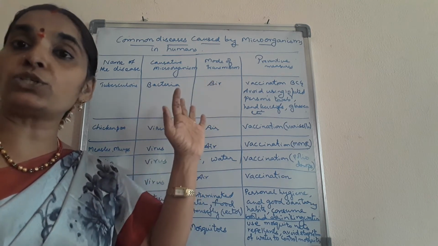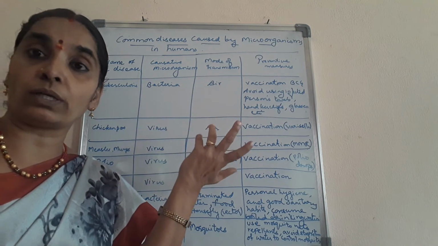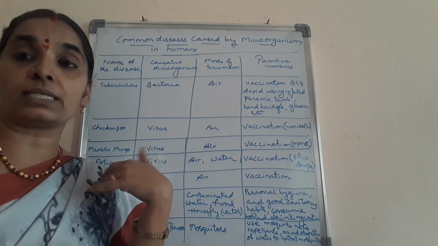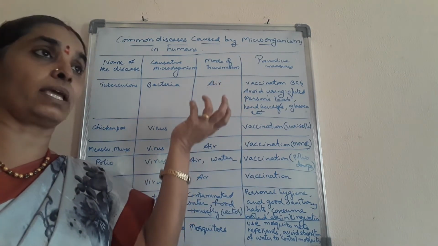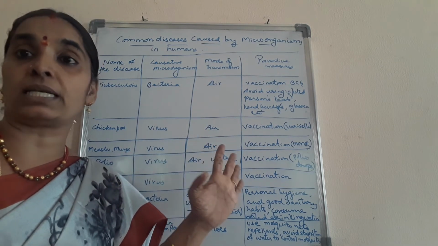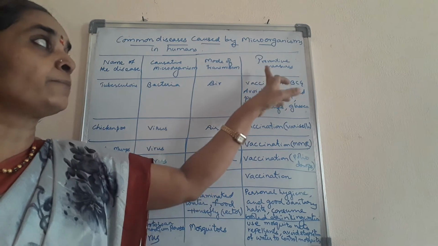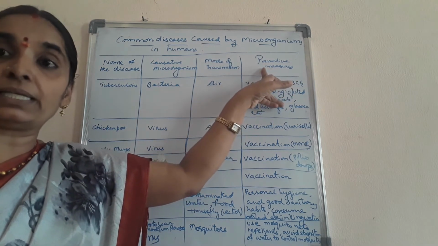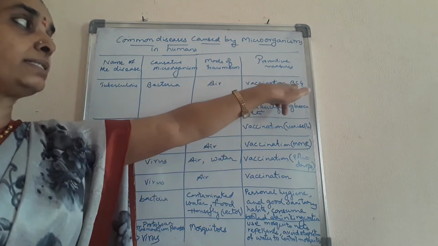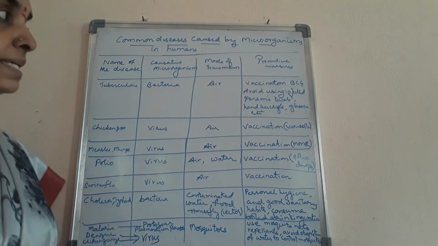So the air, we cannot do anything with the air. The vector that is transmitting through the air, we cannot avoid it, isn't it? So pollution should be avoided to the extent that we can. It can be prevented by using the vaccination, that is BCG. What do you mean by BCG?